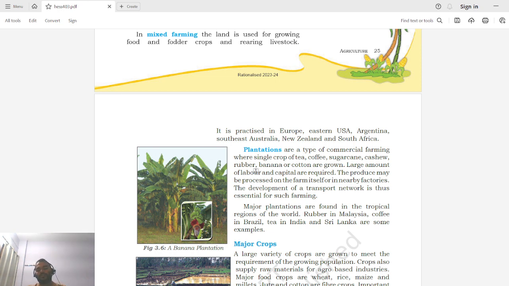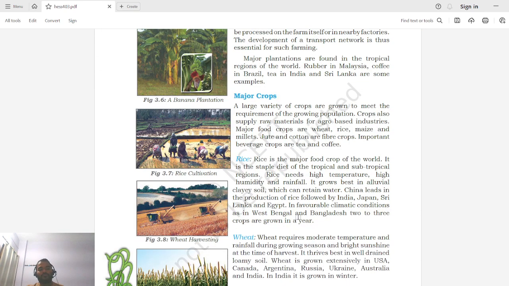The development of a transportation network is important, and it will decide whether this type of farming can be done in a particular area or not, because if there is a delay in transportation, it may happen that the crop will no more be suitable due to the delay, and it may be wasted. Major plantations are found in the tropical regions of the world. This includes rubber produced in Malaysia, coffee in Brazil, tea in India and Sri Lanka. So these are some of the examples, right?